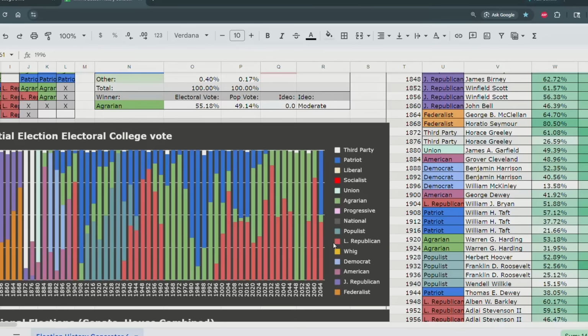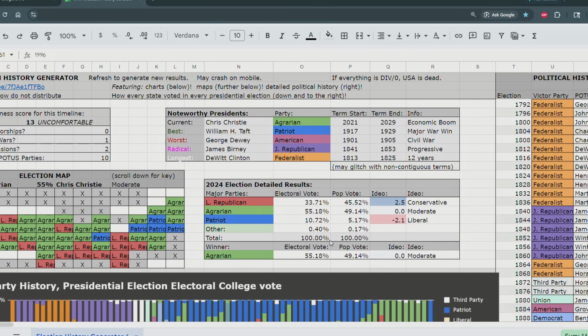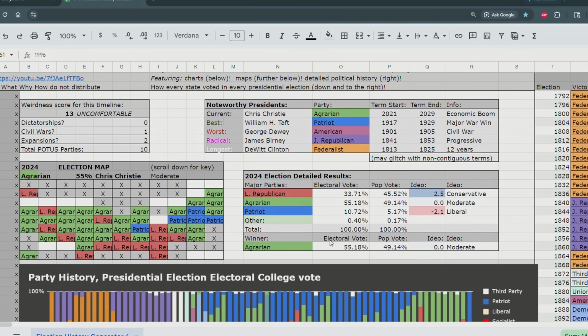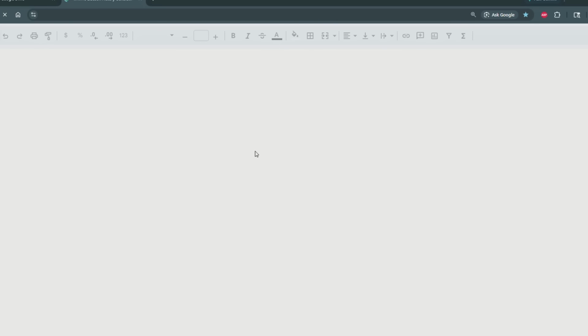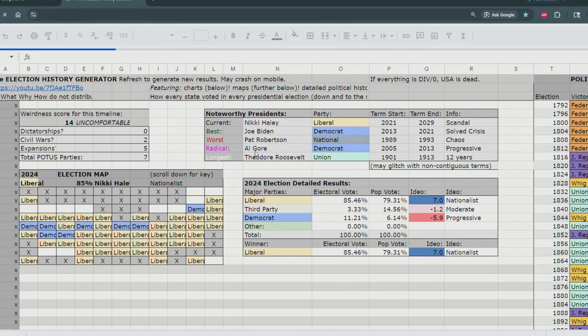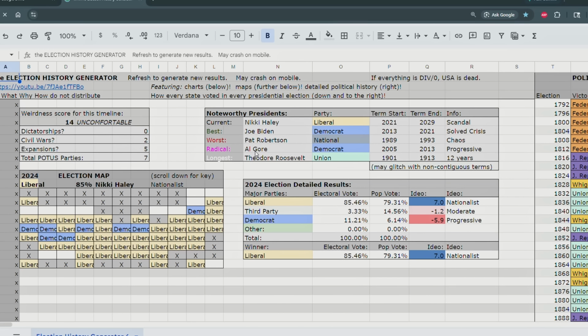So that's just one timeline. And if you have access to this spreadsheet, you can just endlessly refresh it and generate new timelines from scratch with all the conditions and all the weird things that could happen. So for example, if I refresh this page, we have a new timeline here.